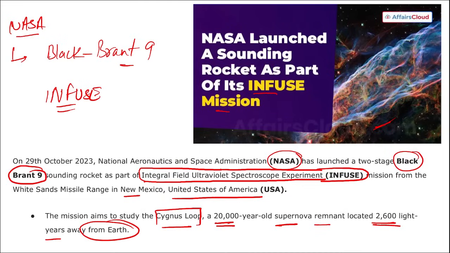This was launched by NASA, and the name of the mission here is INFUSE. The full form of INFUSE is also important, it can be asked. Integral Field Ultraviolet Spectroscope Experiment. Correct. Next, this Black Brant 9, that is a sounding rocket, can reach an altitude of up to 600 kilometers, and it can carry payloads ranging from 400 to 1200 pounds.